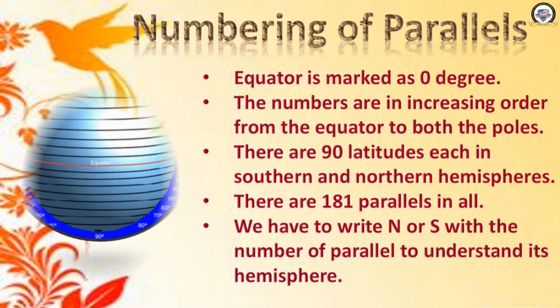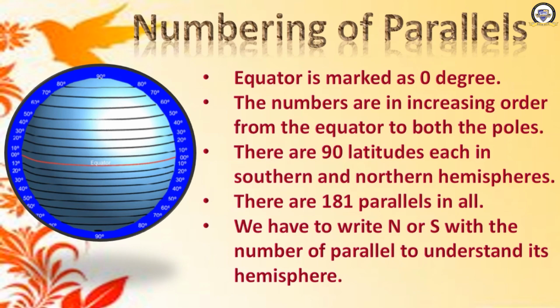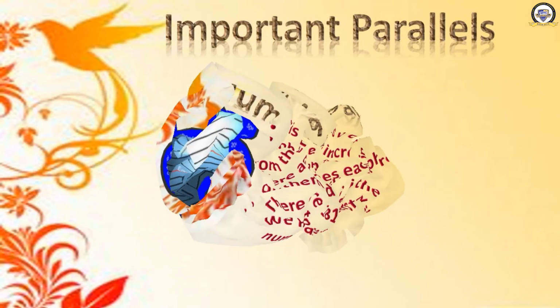Okay, look here, this is the numbering. You can see from 0 degree to 90 degree on the top and 0 degree to 90 degree at the bottom. So 90 plus 90, 180 plus equator in the middle, 181. 181 parallels are there. Okay, moving ahead now.